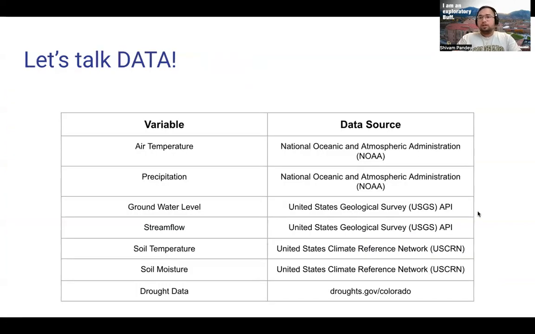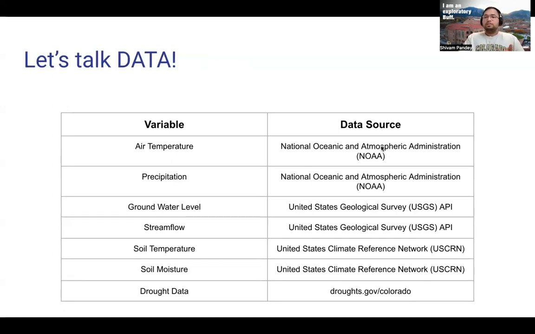And moving towards what are the data points that we need to analyze a drought condition? We need air temperature, we need precipitation, we need groundwater level, we need stream flow data, we need soil temperature and soil moisture data, and we need the drought data itself.